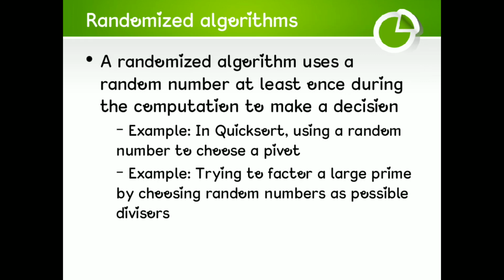Randomized algorithm. A randomized algorithm uses a random number at least once during the computation to make a decision. Example, in quicksort, using a random number to choose a pivot. Example, trying to factor a large number by choosing random numbers as possible divisors.